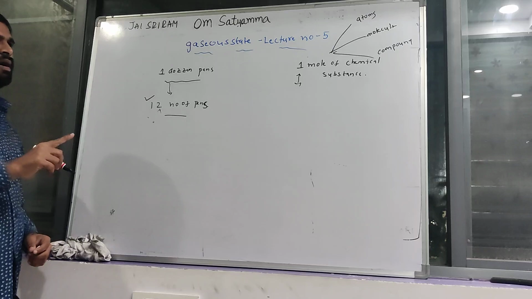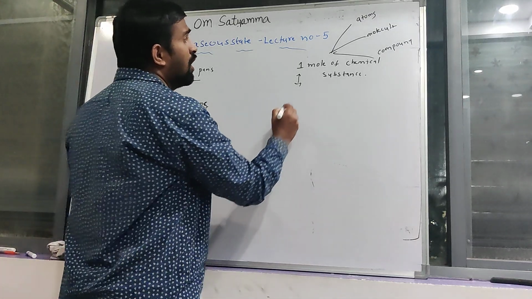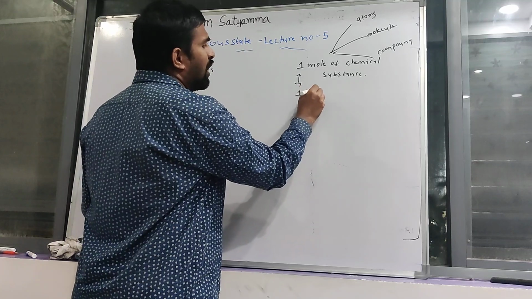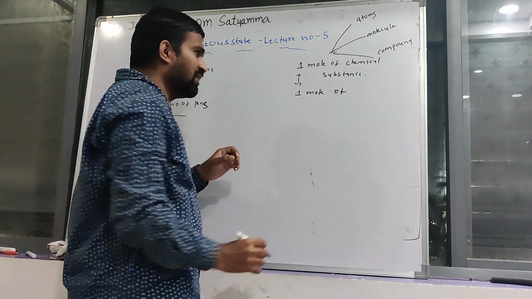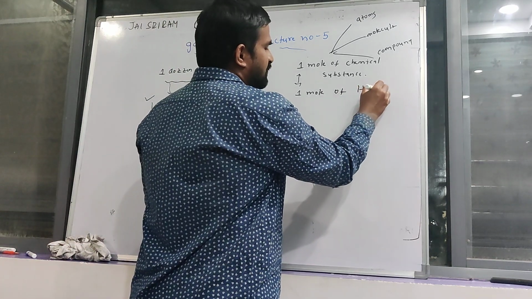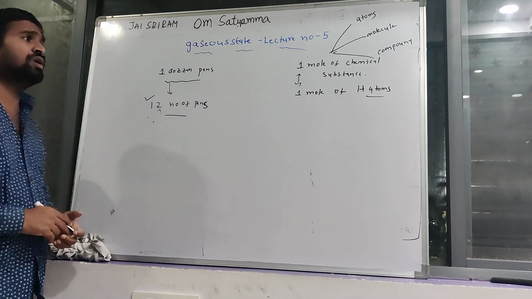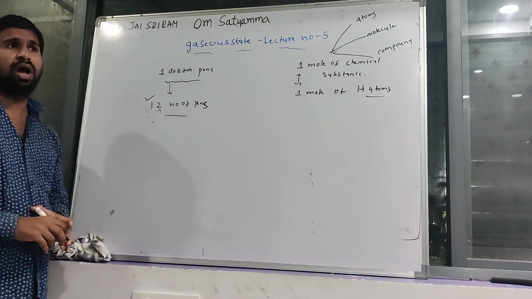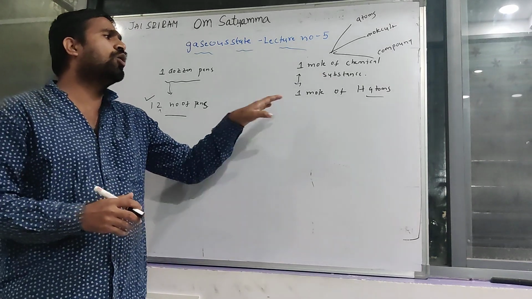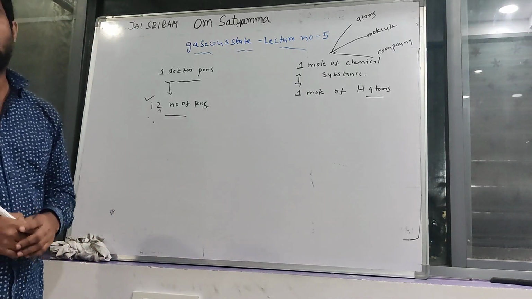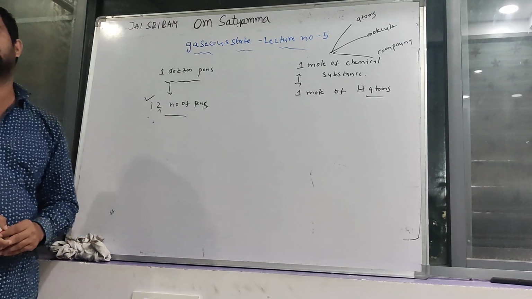For example, 1 mole of hydrogen atoms. How many atoms are present in that 1 mole of hydrogen atoms?